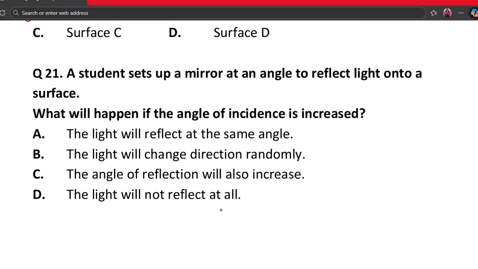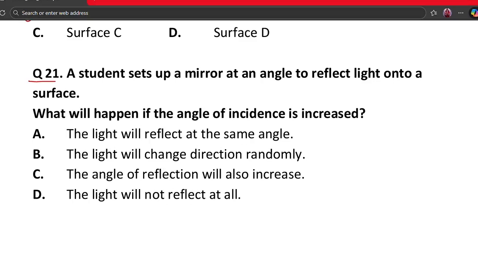Next question is question number 21. A student sets up a mirror at an angle to reflect light onto a surface. What will happen if the angle of incidence is increased? A. The light will reflect at the same angle. B. The light will change direction randomly. C. The angle of reflection will also increase. And D. The light will not reflect at all.